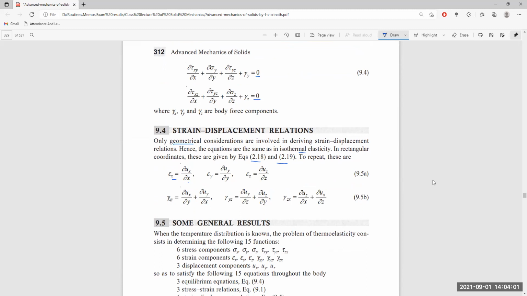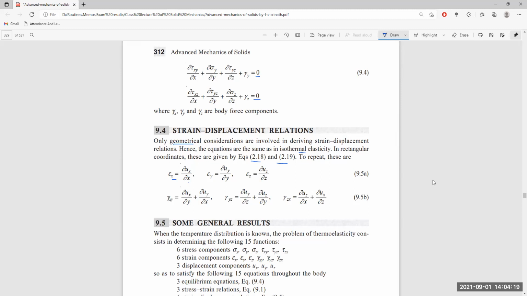This is the rate of change of dimension in the x direction along the x-axis, the rate of change of dimension of the body in the y direction along the y-axis, and the rate of change in the z direction along the z-axis.